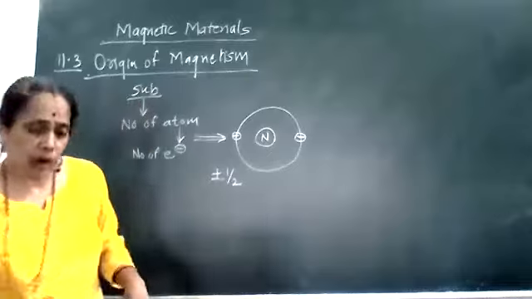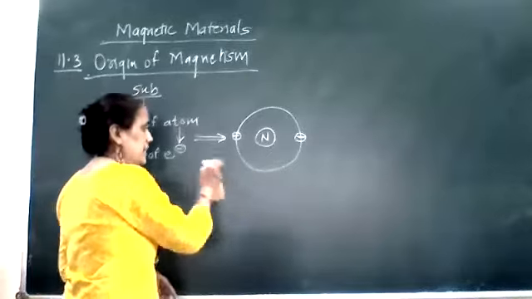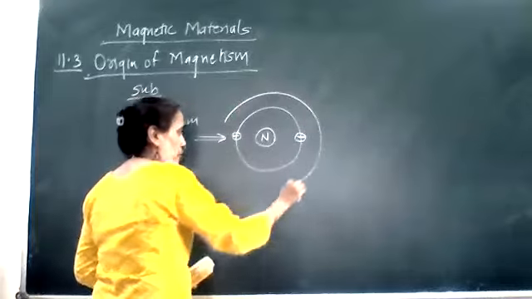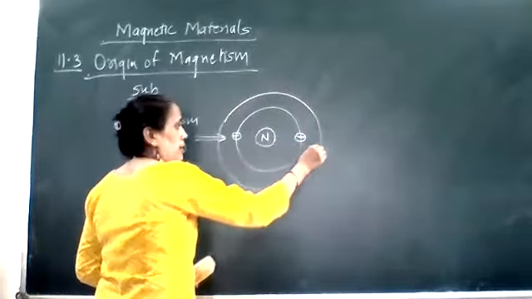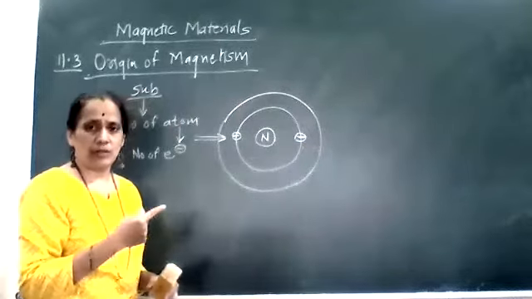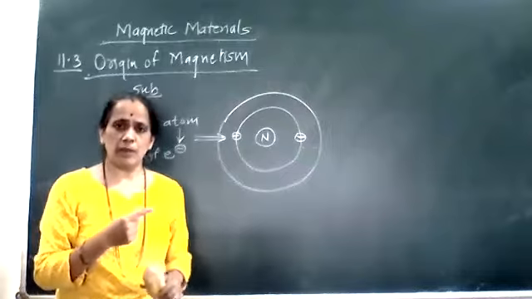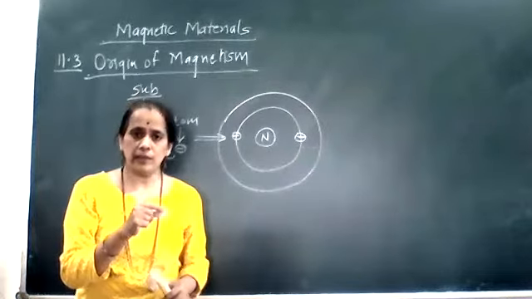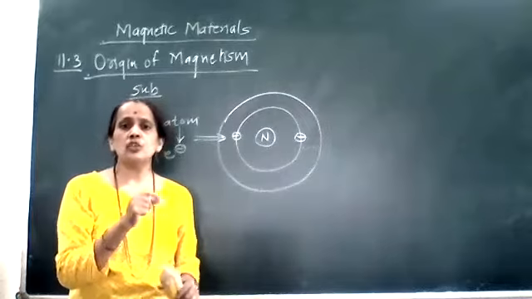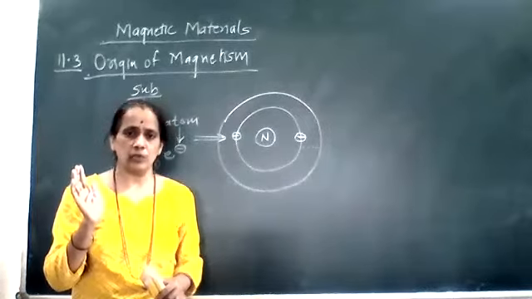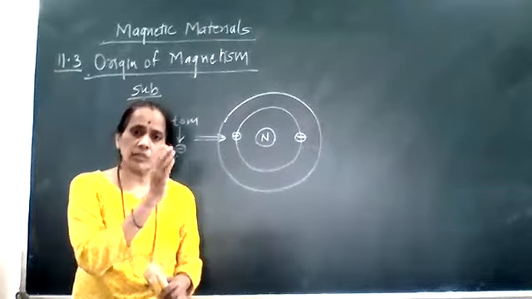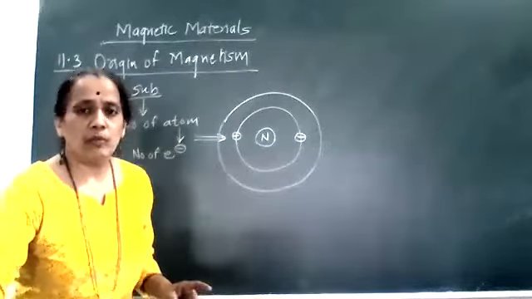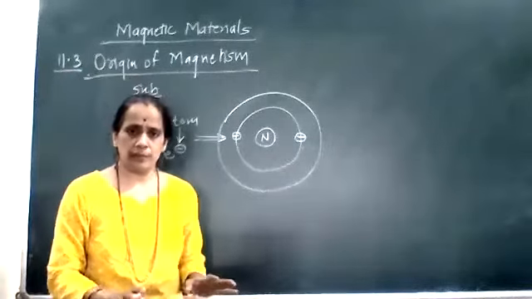Now, what we are going to consider is: if in the outermost orbit there are insufficient electrons. Insufficient means that, as you know, to become a stable orbit there should be a minimum of 8 electrons. If there are fewer than 8 electrons in the orbit, then that orbit becomes an unstable orbit.